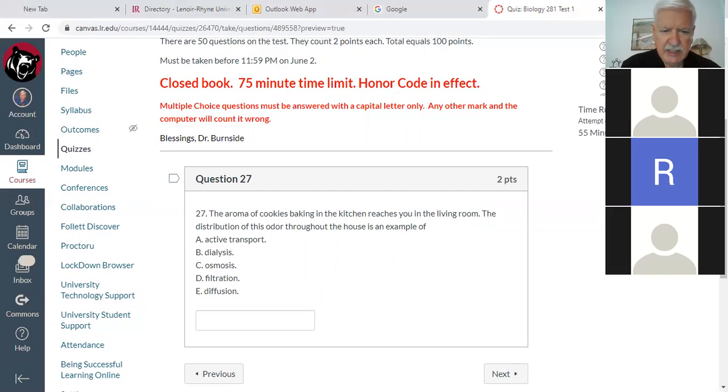E, diffusion. Yes, movement of any kind of material from a greater concentration to a lesser concentration is diffusion. You guys are catching on. Okay. Now we want to go to number 30.